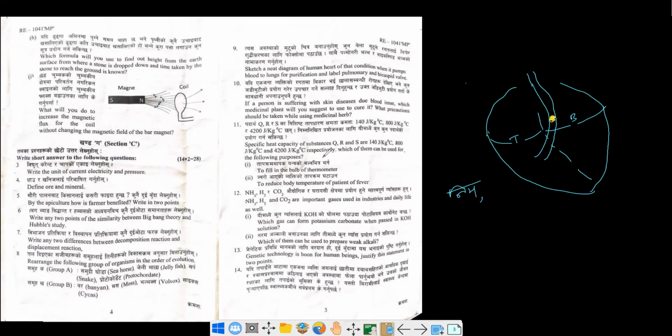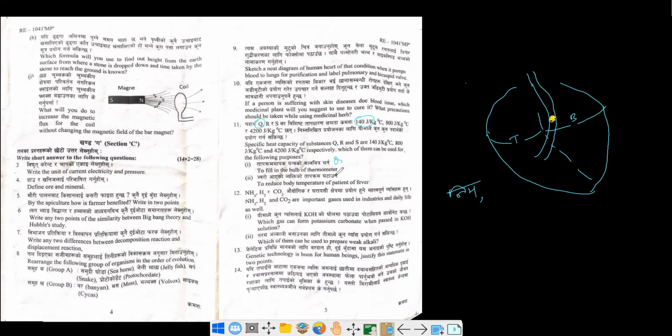There are three substances Q, R, S with 140, 800 and 4200 joule per kilogram per degree C. So these are the specific heat capacities we are given. To fill the bulb of the thermometer, we need a substance whose specific heat capacity is very low and heat sensitivity is high. So obviously 140, or Q, is the best for this. So Q is the best for filling the bulb.